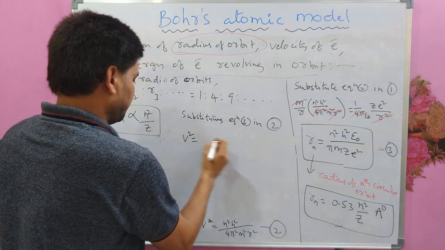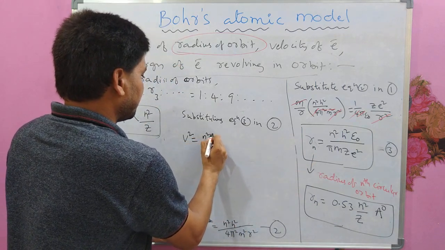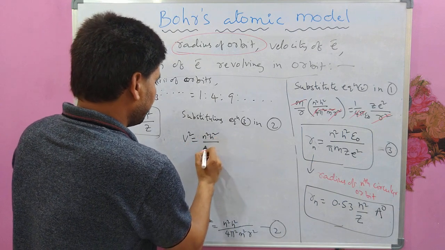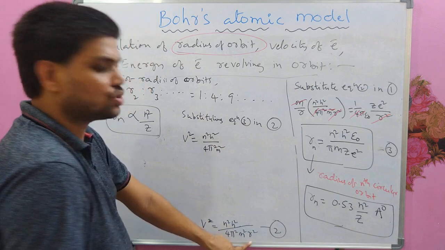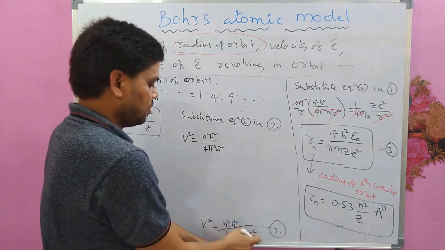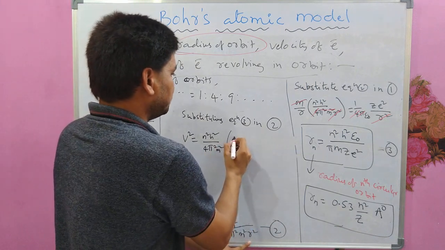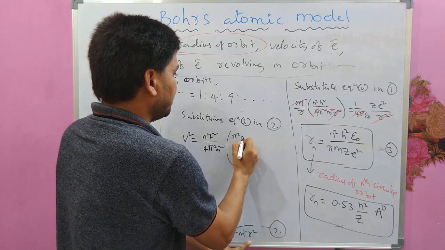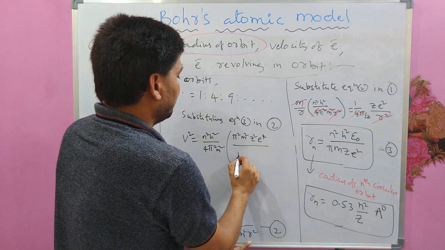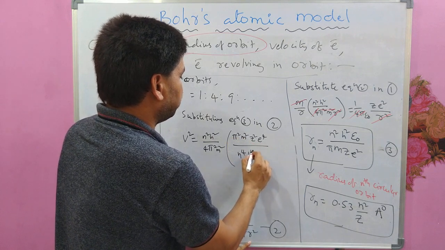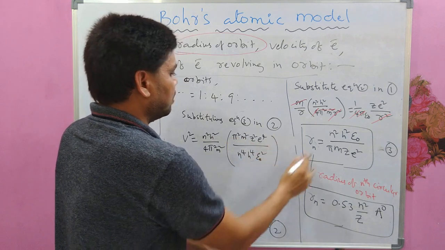v square equal to n square h square by 4 pi square m square into 1 by r square, which means I can say pi square m square Z square e power 4 by n power 4 h power 4 epsilon naught square, that is the 1 by r square.